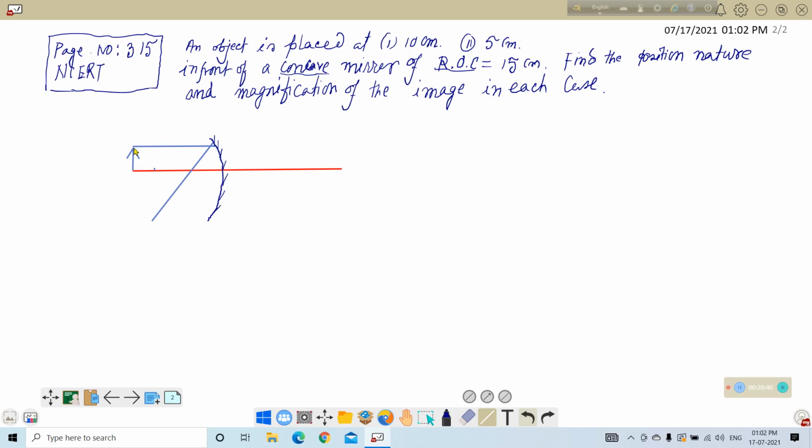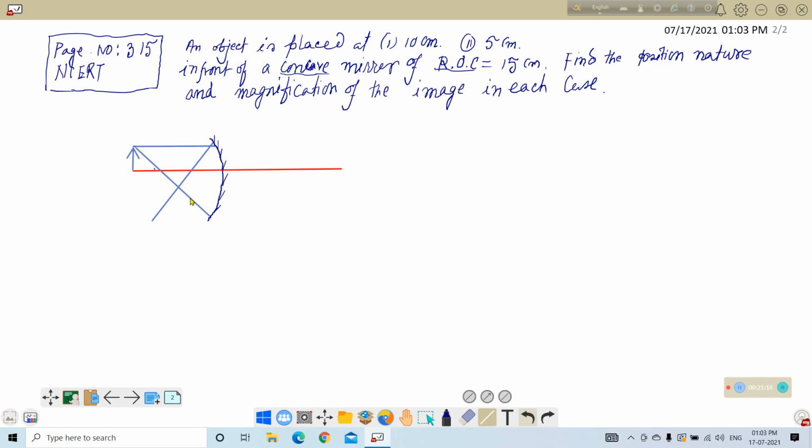So the light which passes through the center of curvature will be reflected back or retrace its path. This is rule number 2 or rule number 3, you may say anyone. So one ray that is parallel to the principal axis passes through focus, and the other ray that passes through the center of curvature retraces its original path.